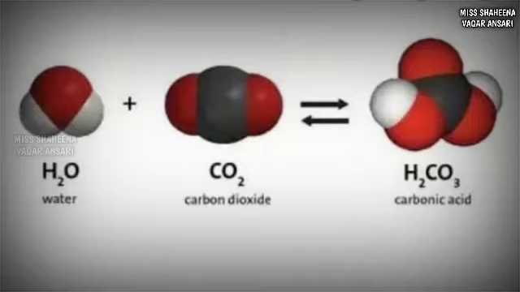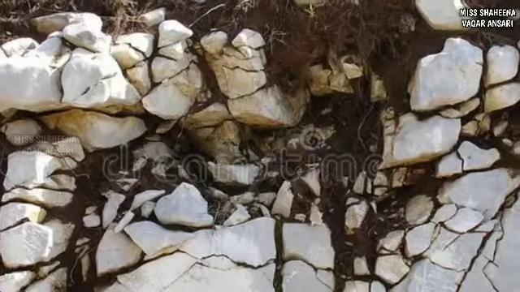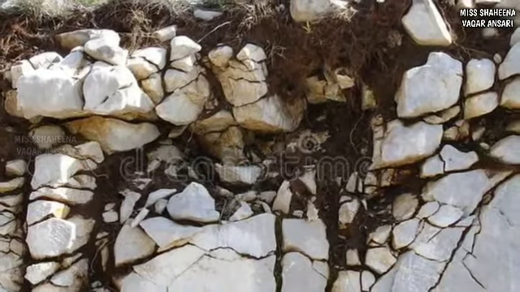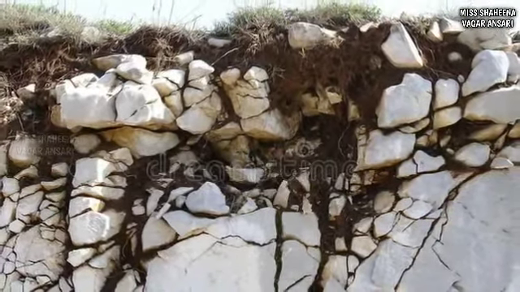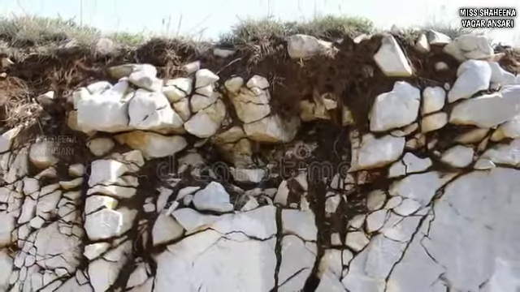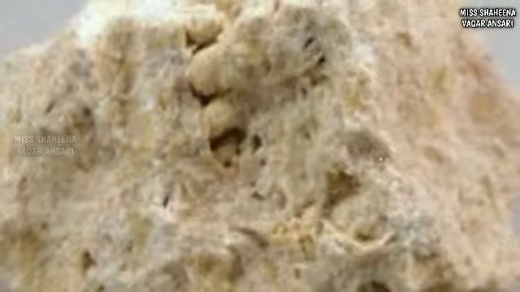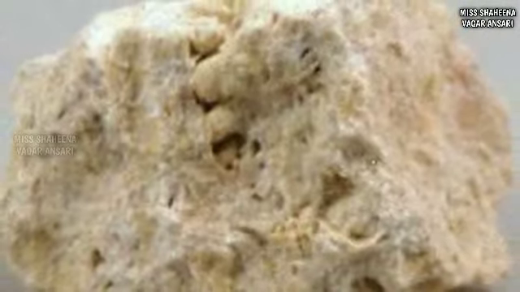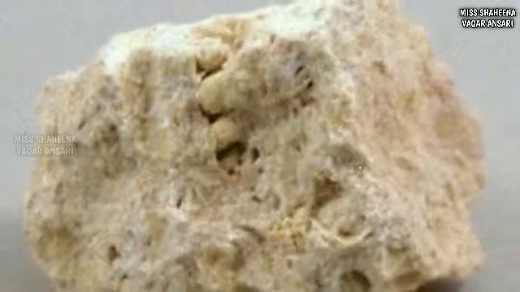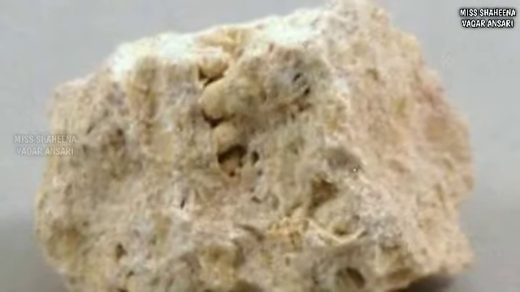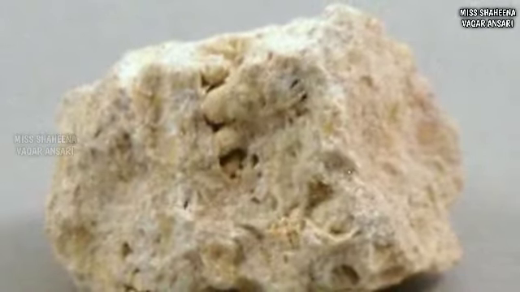Now, when it rains, what will happen? This dilute carbonic acid will come down with the rainwater. There are many materials, for example limestone, which do not get dissolved in water easily. They will get dissolved in such kind of acid, and this will lead to weakening or breaking of rocks like limestone. So, this process of weathering is known as carbonation.